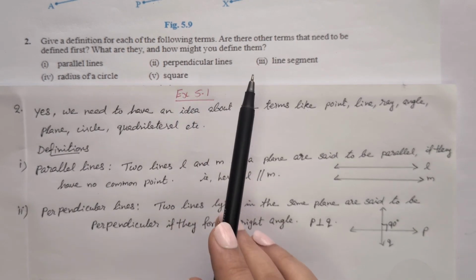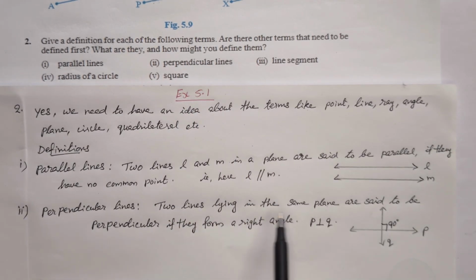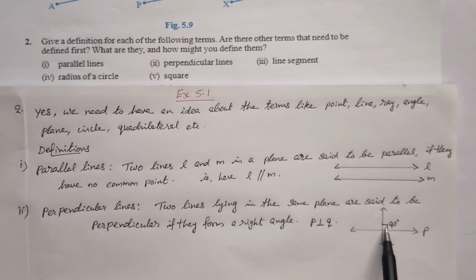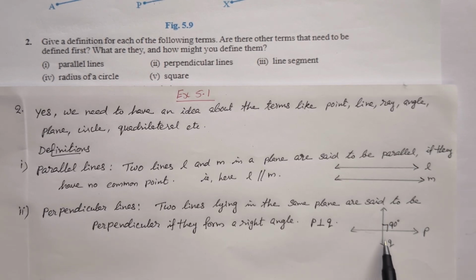Second one, perpendicular lines. Two lines lying on the same plane are said to be perpendicular if they form a right angle, a 90-degree angle. One is horizontal and the other one is vertical. The angle between the lines is a 90-degree right angle. Then we can say those are perpendicular lines.